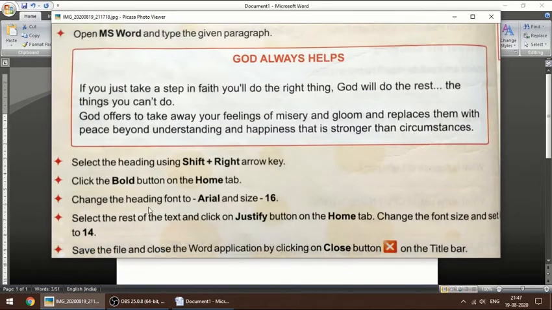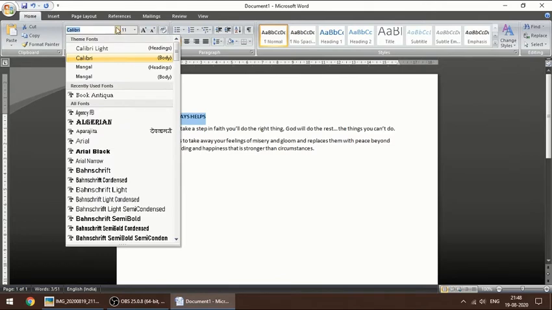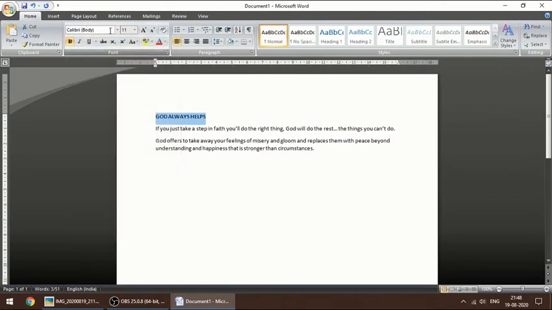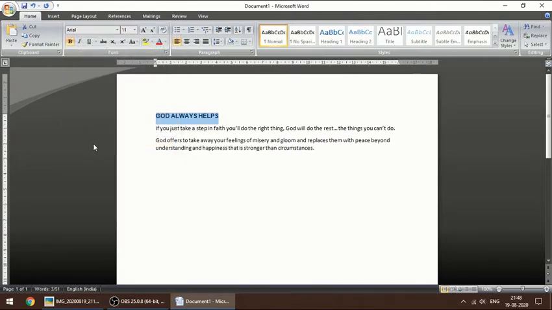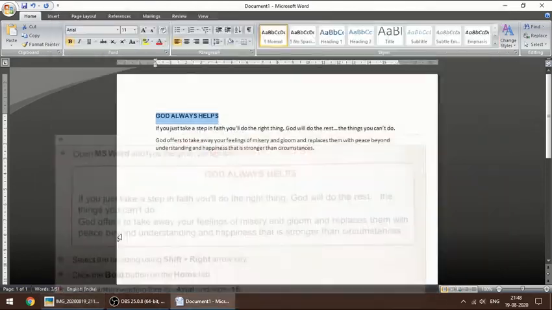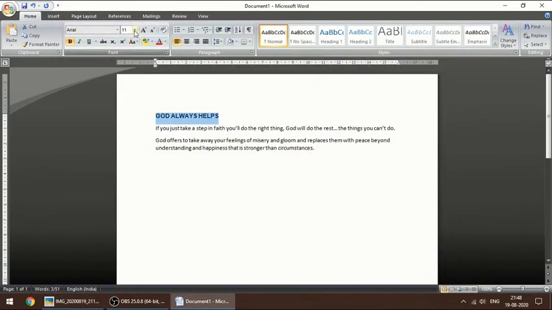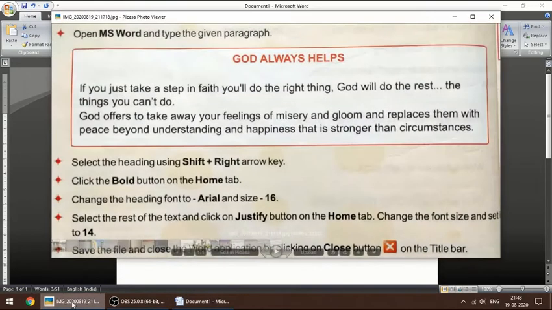Next, change the heading font to Arial. It is already selected. Font means how it looks like. You will get the fonts from this part. Click on it and go to Arial and size 16. Size is over here. You have to click on this arrow, you will get the sizes. So this is 16.